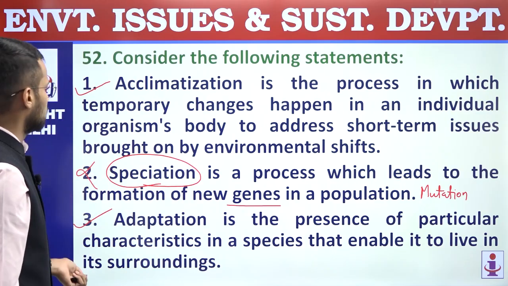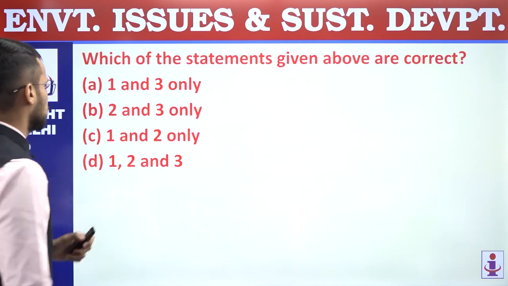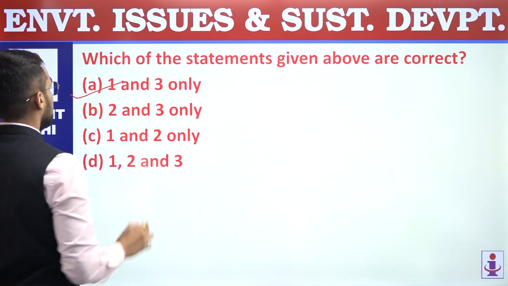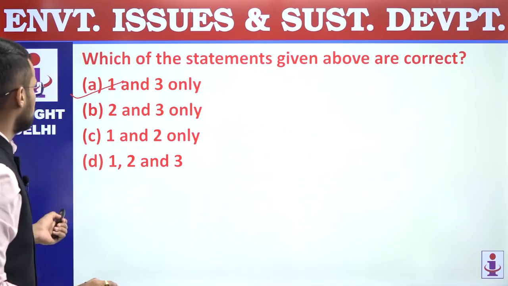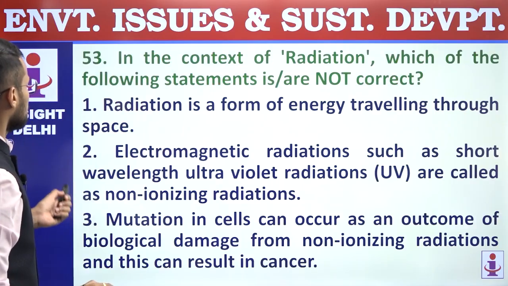So only first and third statements are correct. We are supposed to find out correct statement, and that's why answer is A, 1 and 3 only. 52, answer is A. 53.